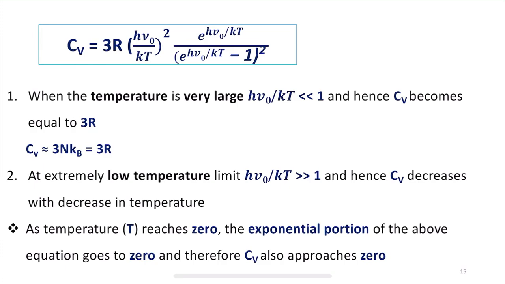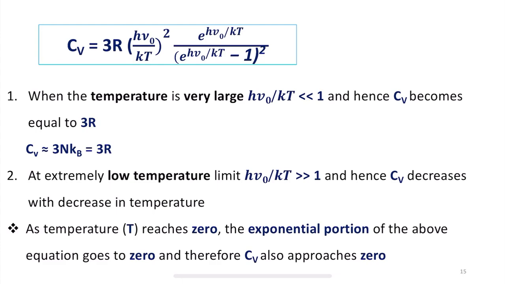This was observed. As the temperature reaches 0, the exponential portion of the above equation goes to 0 and therefore Cv also approaches 0. So this supports the experimental observation that as temperature approaches 0, the heat capacity of the solid decreases to 0. Okay. So this is what we understood in the introduction part of heat capacities of solids. As I said, at lower temperature the value is found to be lower than 3R and the value approaches 0 as temperature T tends to 0.